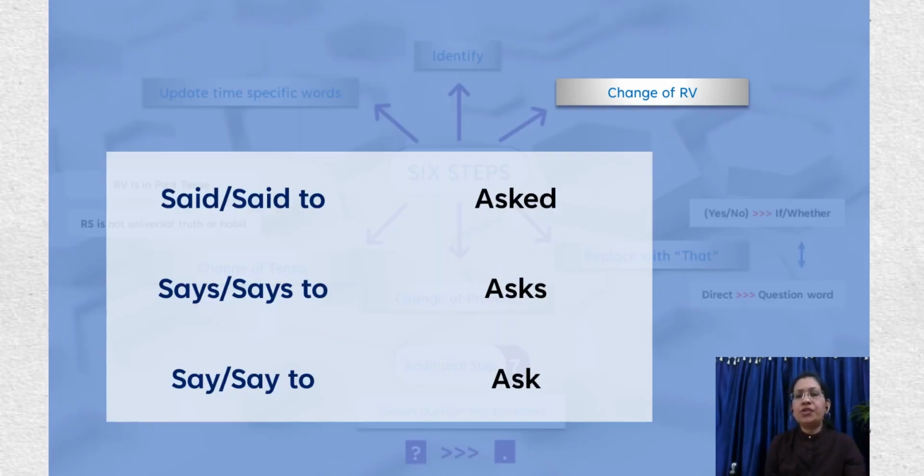Now first we need to identify the subject and object, and next we need to change the reporting verb. In case of interrogatives, the reporting verb said or said to changes to asked. Like in declarative sentences, we had changed it into told, but here we change it into asked. Reporting verb says or says to changes to asks, and reporting verb say or say to changes to ask. So these are the changes in the reporting verb.